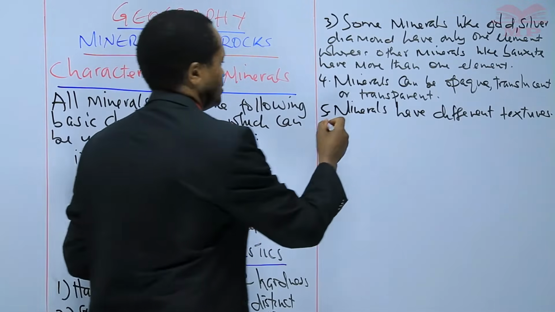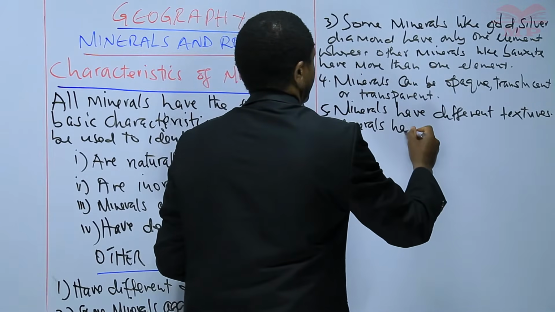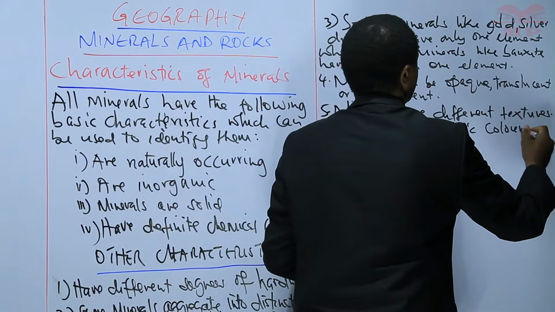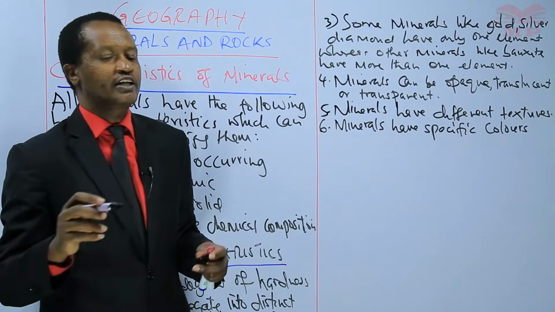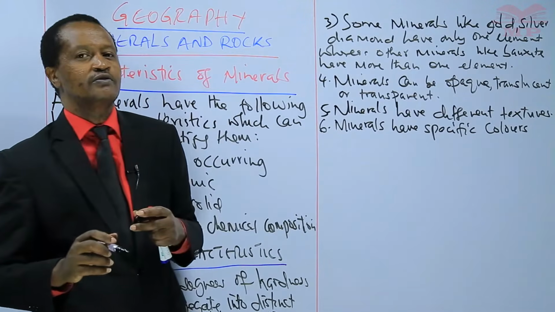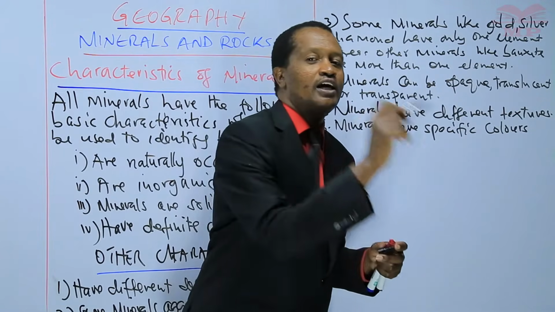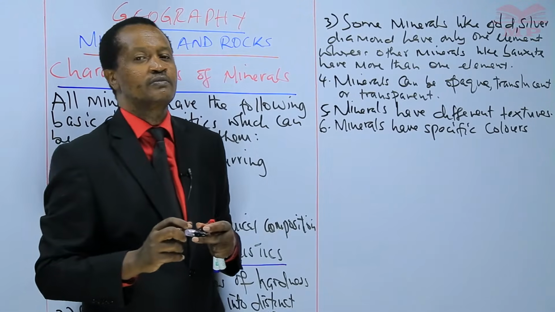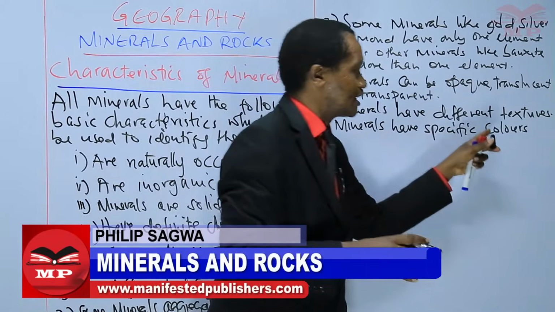Number 6, minerals have specific colors. Minerals have what? Minerals have specific colors. For example, gold. What is the color of gold? Gold is yellow in color. Copper also has its own unique, specific color.